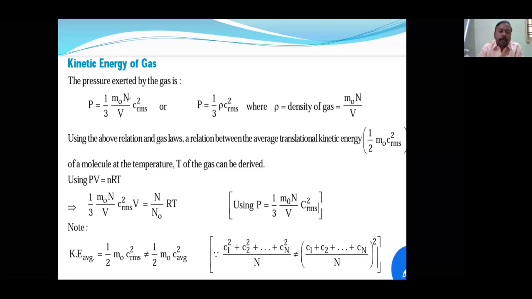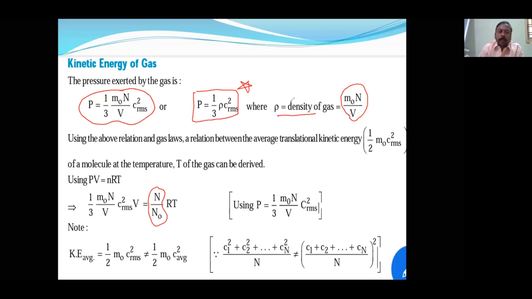From that derivation, P V is equal to 1 by 3 m n C square, where C is the RMS speed. Is it clear? Note down this formula. Otherwise, pressure is equal to 1 by 3 density into C square, where density is equal to mass into number of moles upon volume. So this is the first most important formula. Now R by N0 is called the Boltzmann constant.